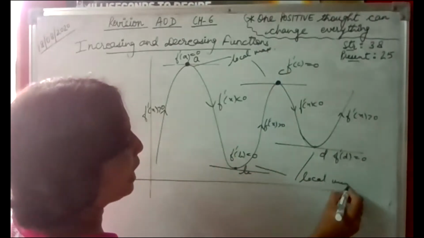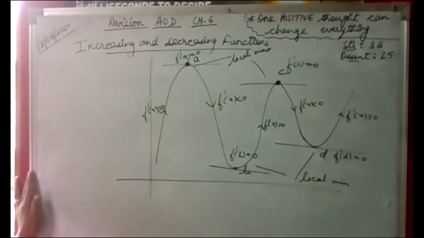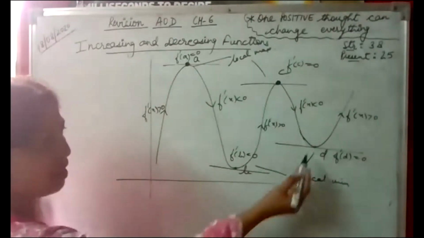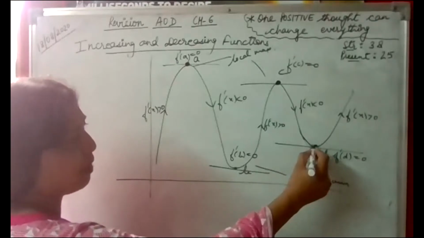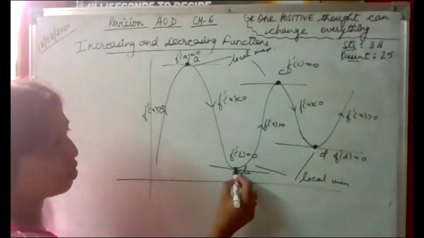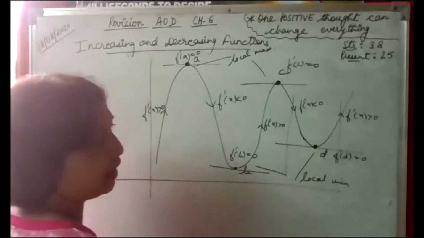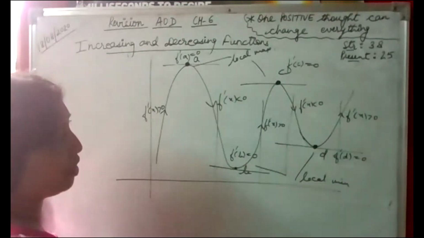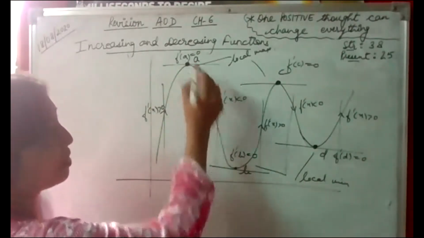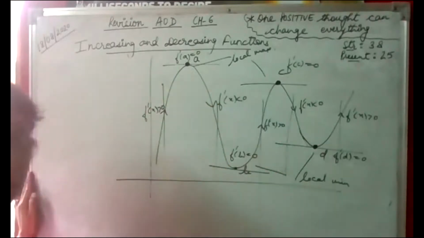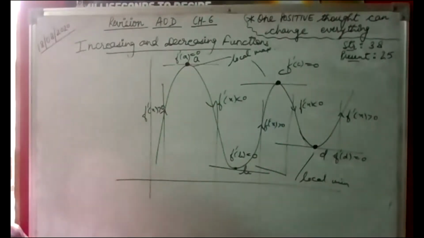We call them local minima. These are minimum values for a particular interval, and these are the maximum values for a particular interval. And this is local maxima and minima.